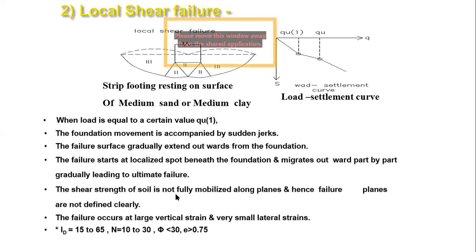In that case we have to check other things to see whether whatever happened is local shear failure or general shear failure, because general shear failure is always when phi is more than 36 degrees. Basically, this confusion comes into picture when you are trying to find the bearing capacity factor using the phi value, whether you are going to use the phi dash value or the phi value. Okay.